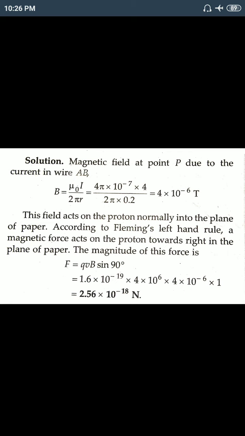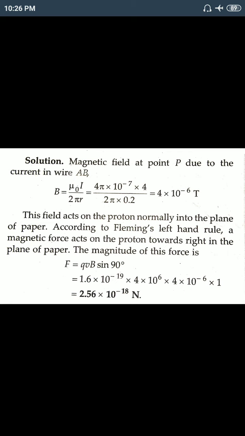V is 4 into 10 to the power 6, it is given. B value we already found, and sin 90 is 1, so we get 2.56 into 10 to the power minus 18 Newton. Here it is not mentioned that you find the Lorentz magnetic force. It is mentioned to calculate the force which the magnetic field of a current exerts on the proton. So due to the magnetic field you find the force.